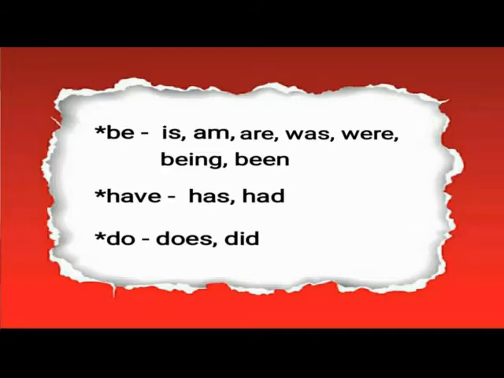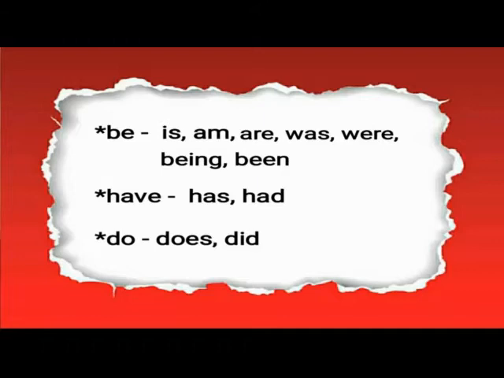Now let's refer to this chart. You can see the verbs be, have and do here. Is, am, are, was, were, being and been are the different forms of the primary auxiliary be. Be is also included in this. Then has and had come under the head auxiliary have. Then on third we have do.